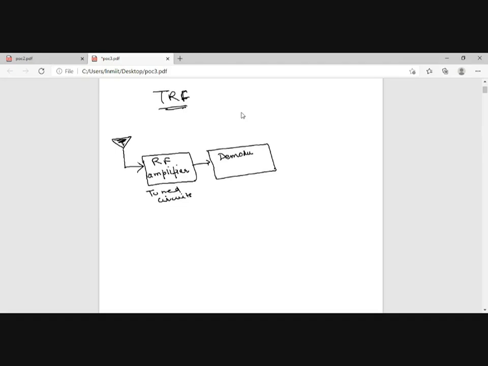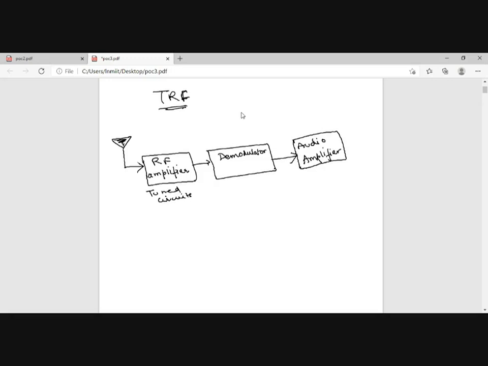It can be a detection circuit or a demodulation circuit, demodulator, whatever you want to write. The function will be to retrieve our message signal. And when the message signal is retrieved, I have to pass it through an audio amplifier, because AM was used for transmission of audio. So my message signal was basically an audio signal.